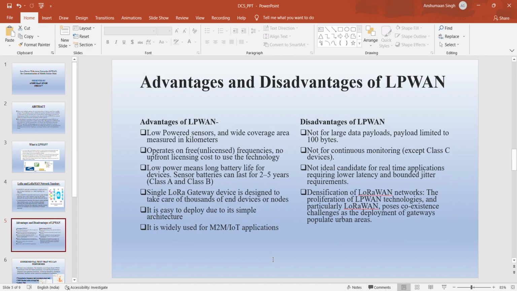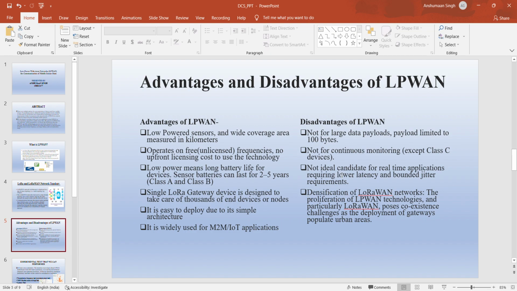Now coming to the advantages and disadvantages of LPWAN. There are many advantages of LPWAN, like low power sensors and wide range coverage measured in kilometers, and it operates on free frequency, with no upfront licensing cost to use the technology. Low power means long battery life for devices. A single LoRa gateway device is designed to take care of thousands of end devices, and it is easy to deploy due to its simple architecture, and it is widely used for M2M and IoT applications.